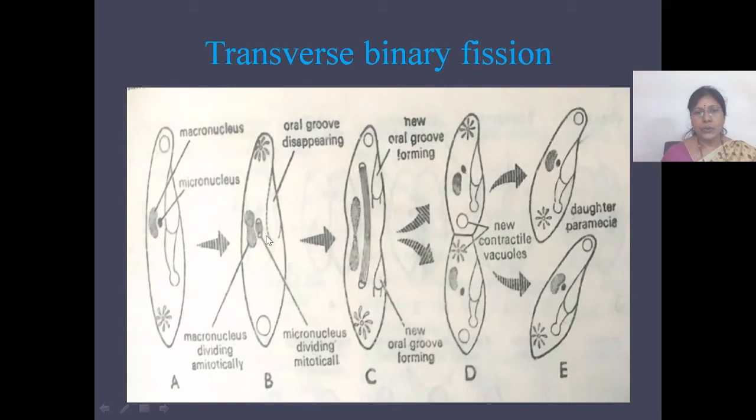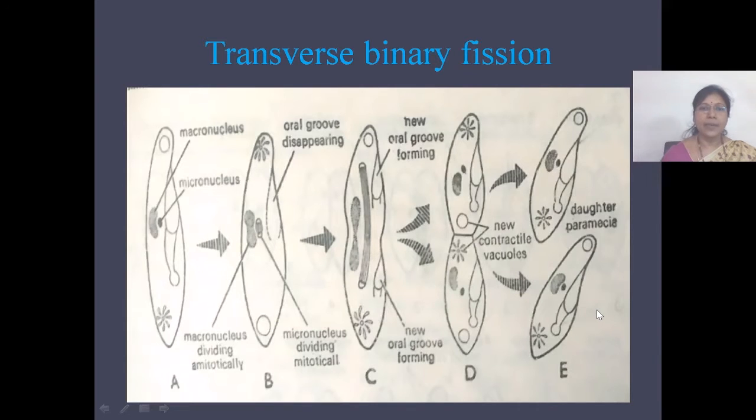Then there are two nuclei here. Macronucleus divides by amitosis and micronucleus by mitosis. And the cytoplasm divides transverse to the longitudinal axis of the body, and two daughter individuals are formed. The upper daughter individual is called the proter and the lower one is called the opisthe.